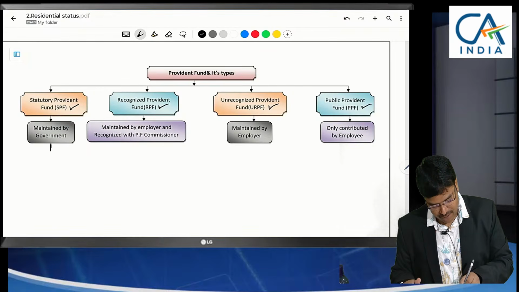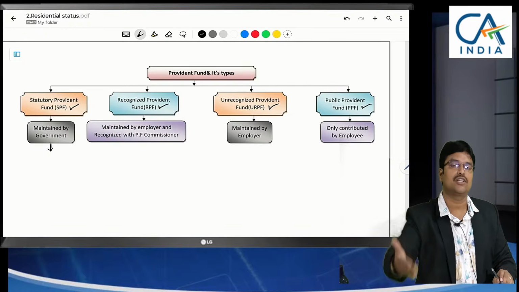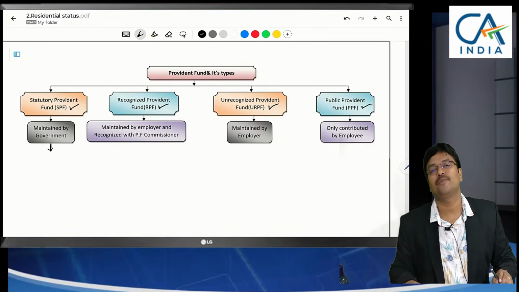Statutory Provident Fund will be maintained by government only. So our role is just that employer and employee should contribute to that Provident Fund. Government only will maintain that Provident Fund.